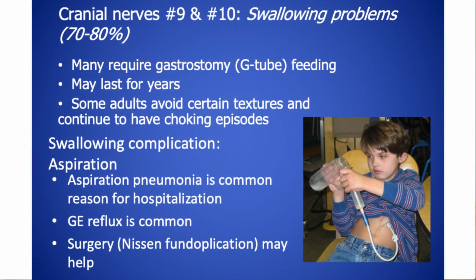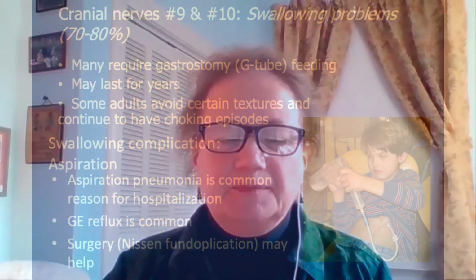Another cranial nerve anomaly involves cranial nerves 9 and 10. These are the cranial nerves that coordinate suck and swallow, and this is a very complicated system. I'm not going to go into all the details, but just know that the swallowing problems are severe enough that 70 to 80% of people with CHARGE have issues with this. Many of them end up with gastrostomy tubes, where they have a tube that feeds them directly into their stomach.